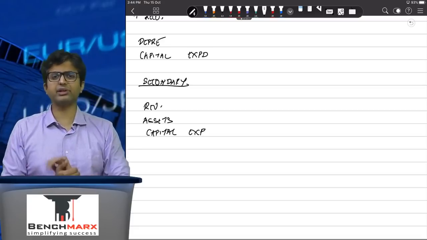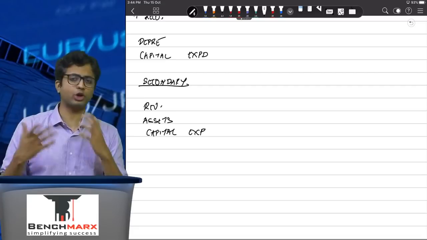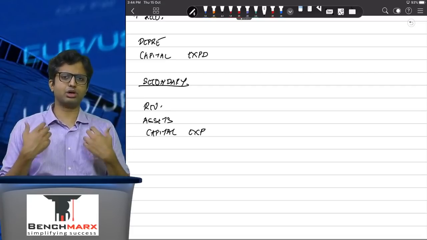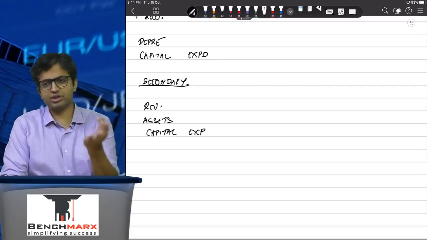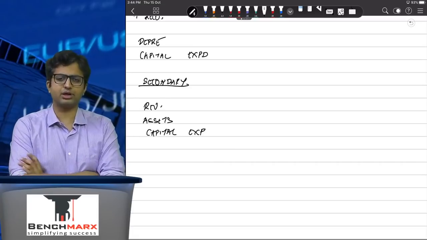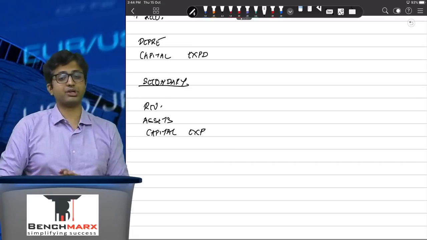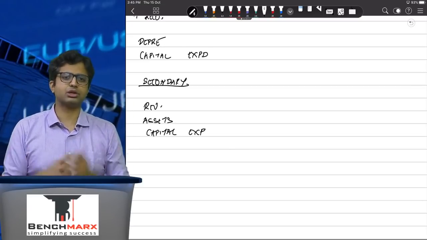Is it compulsory that every business needs to have a primary and secondary segment? Not at all. In fact, a lot of businesses just may not have any segments. Like our operation is only coaching, in which case there are no segments. In which case we will just give a note in our notes to accounts which says that since the company operates in just one area of operation, that is coaching, in one geography, that is India, no segment report is prepared.